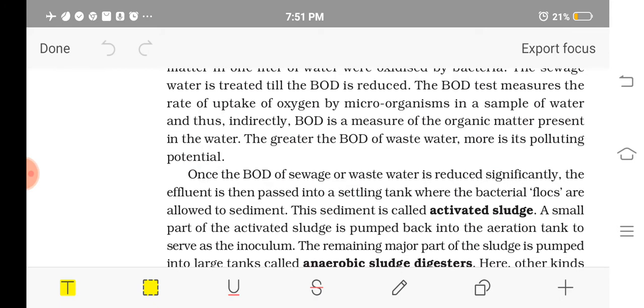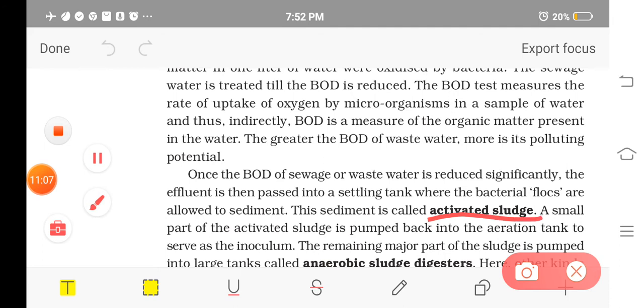Now once the BOD of the sewage or wastewater is reduced, the effluent will be passed into a settling tank. In the settling tank, these flocks will settle down. Flocks are the microorganisms only, bacteria and fungal hyphae, and they get sedimented. The sediment is known as activated sludge. So what is activated sludge?